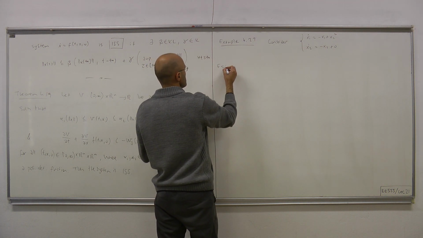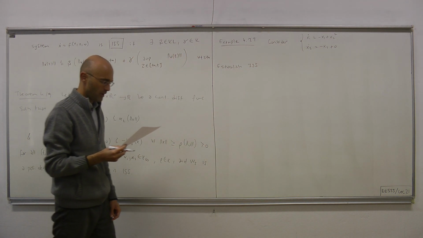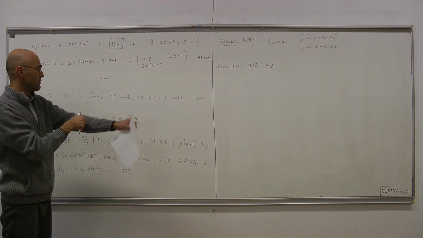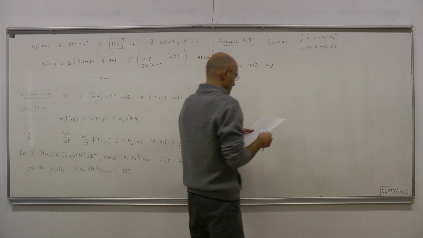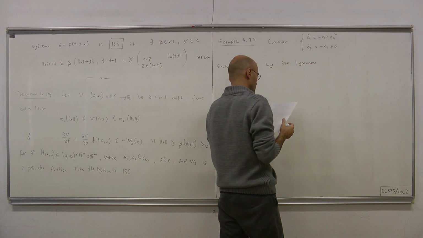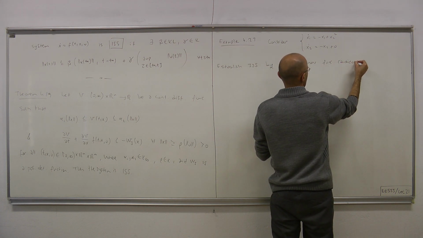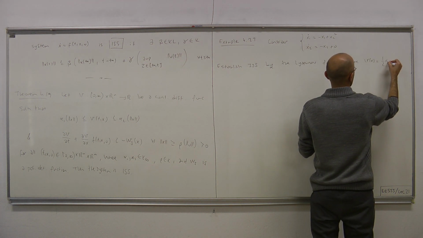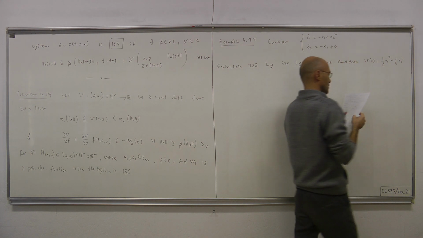Establish input to state stability for this system using our new theorem. We are also given a Lyapunov function candidate, V of x equals 1/2 x1 squared plus 1/4 x2 to the fourth.